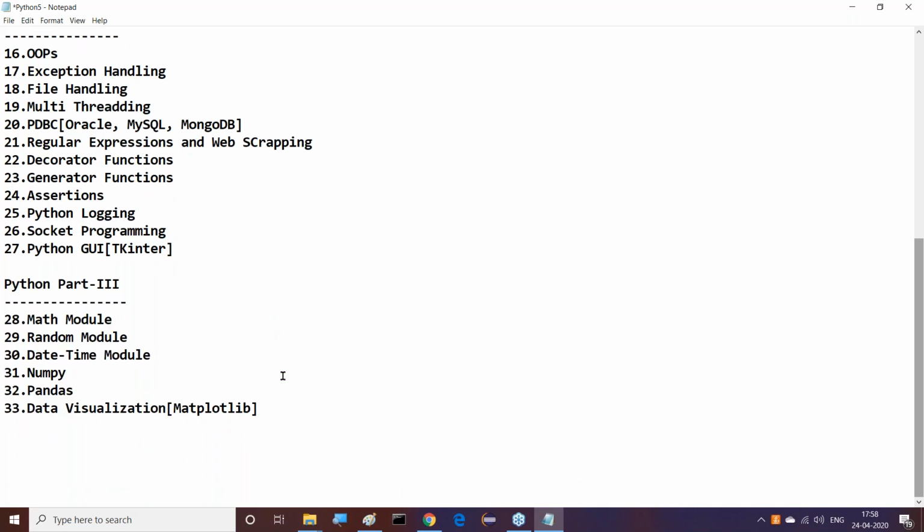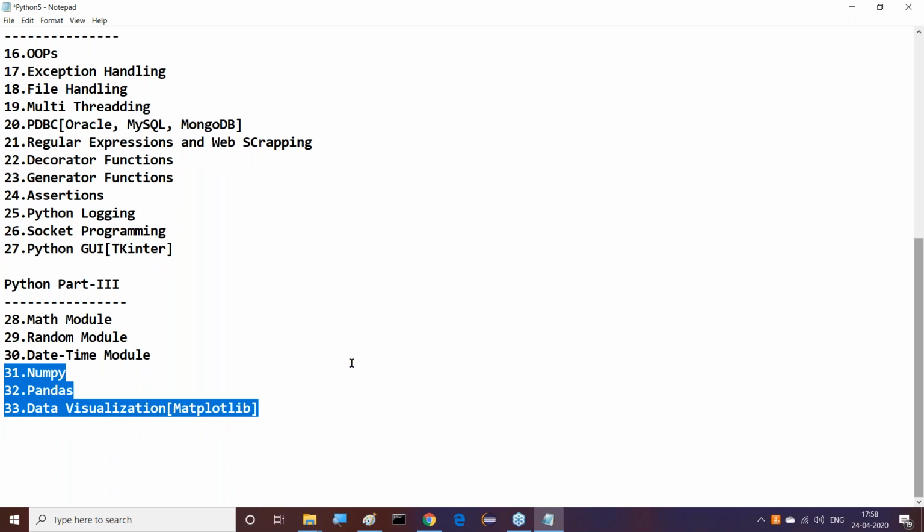Then one more thing I'm telling you: the last three topics, if you observe, the 31st, 32nd, and 33rd, are very much required for data science. NumPy is required, pandas is required, data visualization. Strictly speaking, these three topics will be covered by every data science trainer. The trainer will start their course right from NumPy onwards. NumPy, pandas and data visualization will cover nearly 20 to 25% of our data science syllabus. So in the context of data science, only these three libraries are provided.